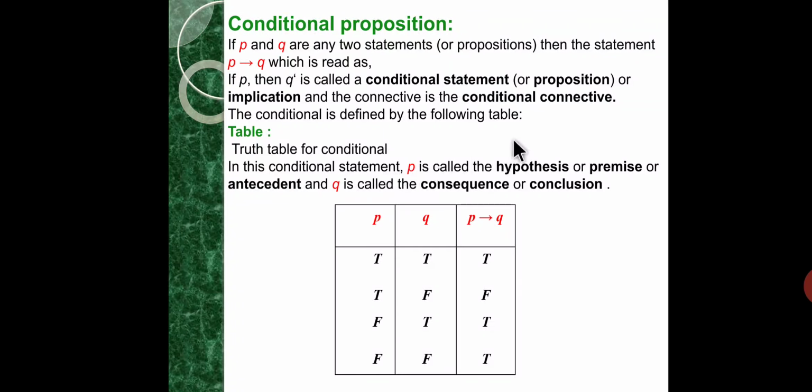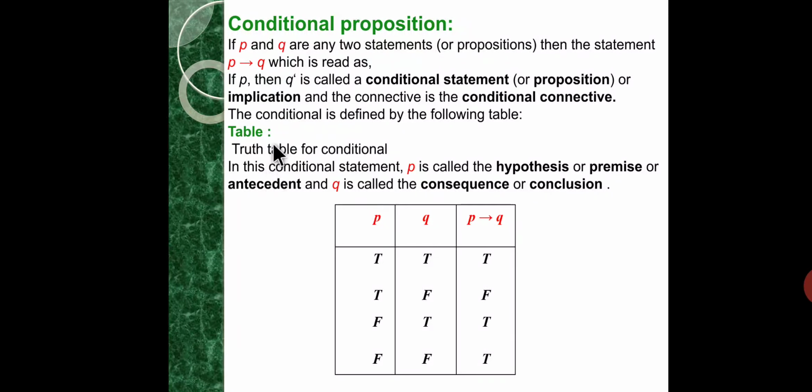Some of the alternative terminologies used to express P implication Q are: P implies Q, P only if Q, Q if P, Q when P, Q follows from P, or Q whenever P. These are the alternative terminologies of the conditional proposition.